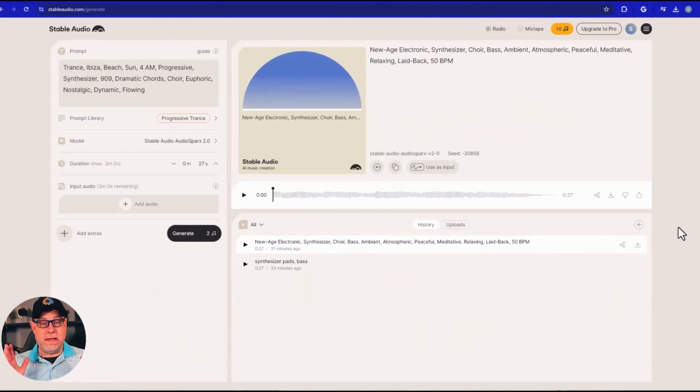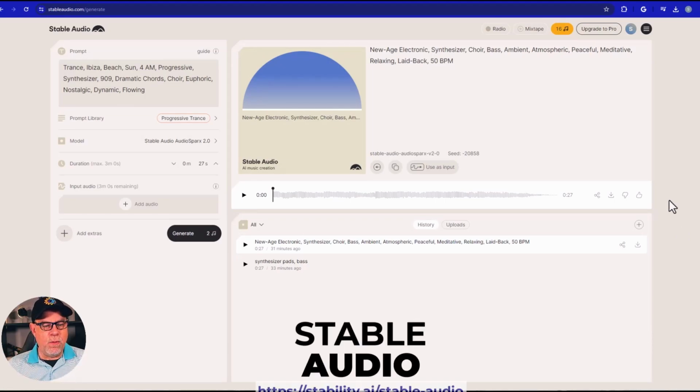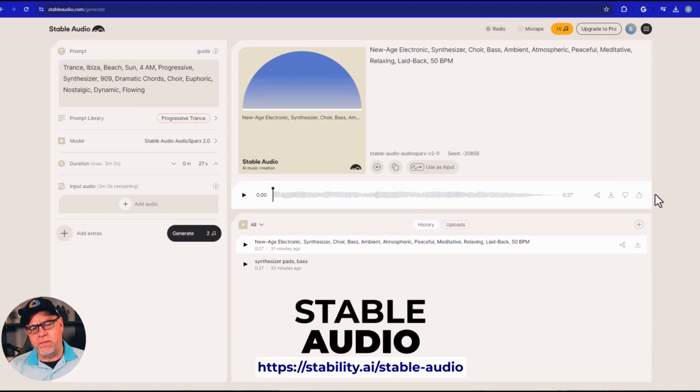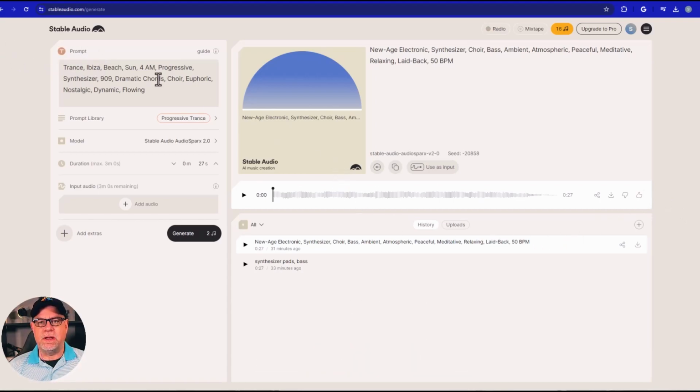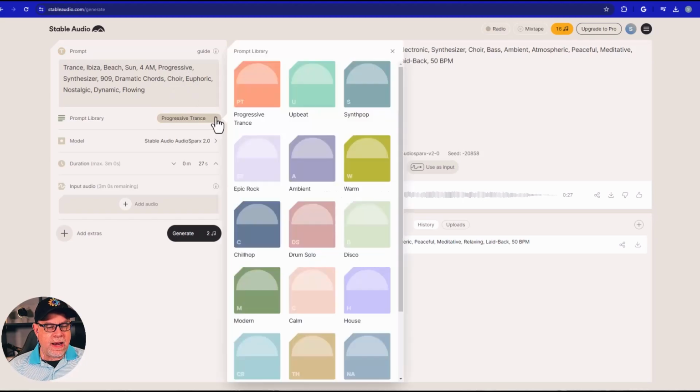Now, as the name might imply, Stable Audio was created by Stable Diffusion. And what it allows us to do is something a little bit different from what we saw in Suno. For example, I can come over here and put in a language prompt. I could really be much more exacting depending on what I want. I can put in some dramatic chords and choir and euphoric, and I can say, you know what, let me use some of the things that they've already pre-created, like synth pop here. So big reverb, synthesizer pad chords, moody, nostalgic, 100 beats per minute. So maybe that's the kind of thing I want.